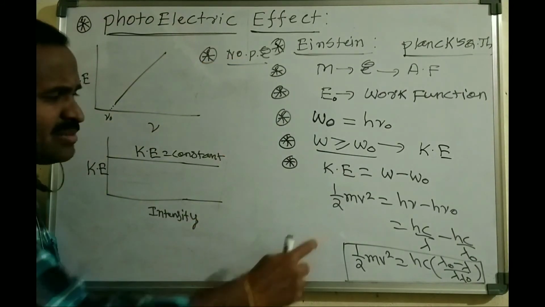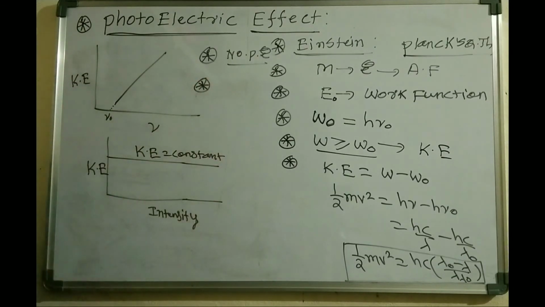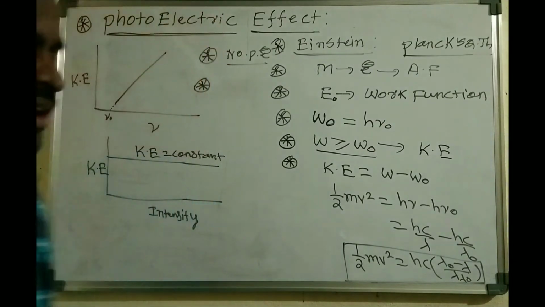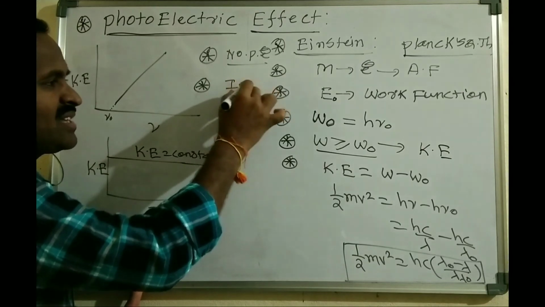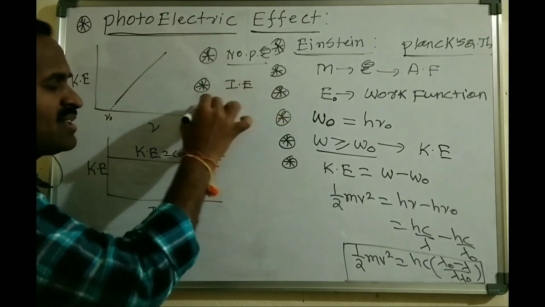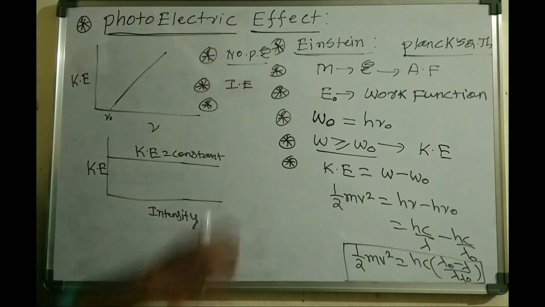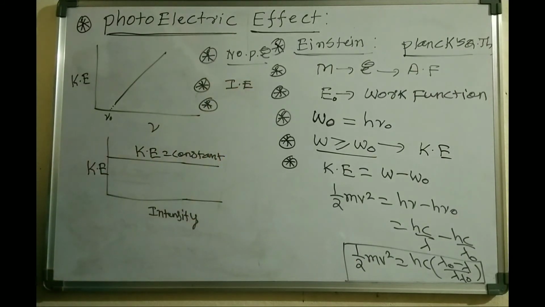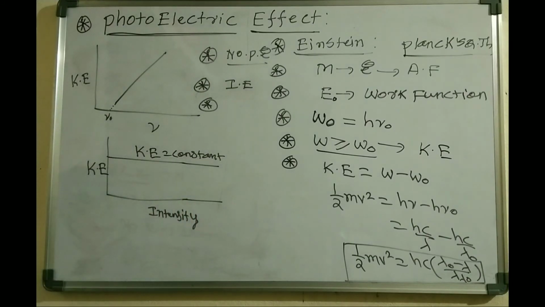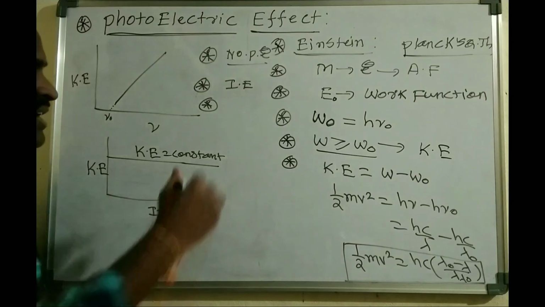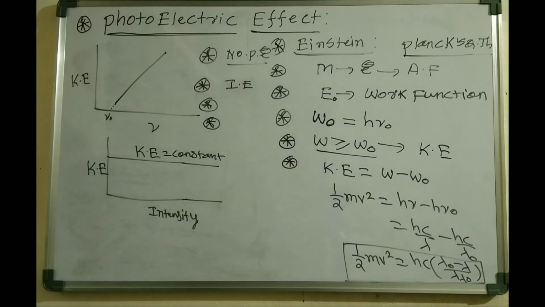When we are talking about the work function, it is a characteristic of the given metal, and it purely depends upon the ionization energy. Whenever there is more ionization energy, definitely its work function is also going to be more. If a metal has low ionization energy, then it has a low work function, and these work function values purely depend upon the nature of the metal.